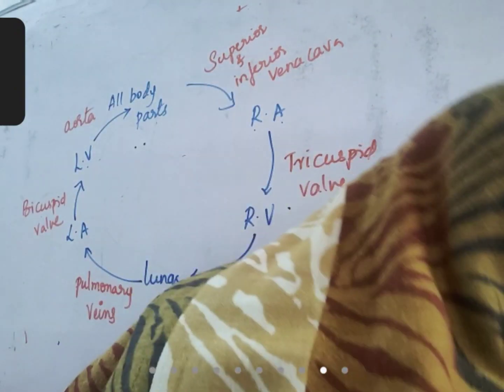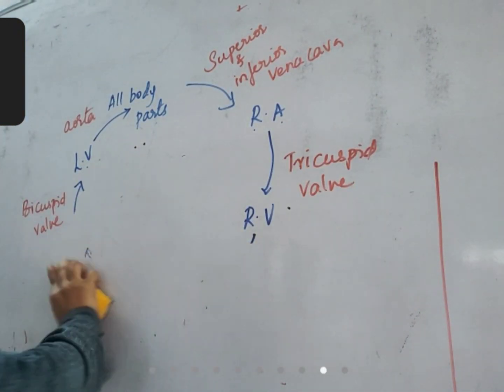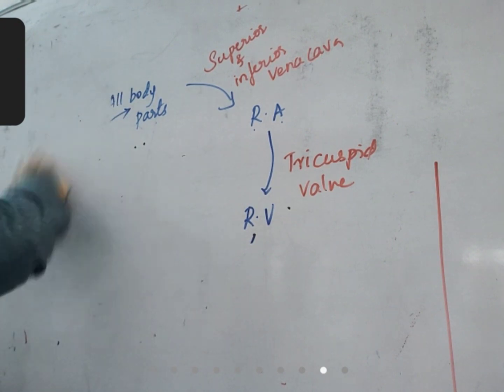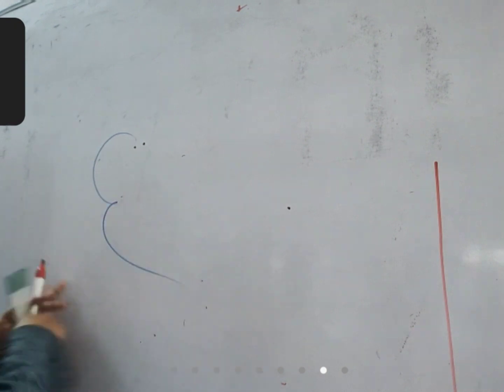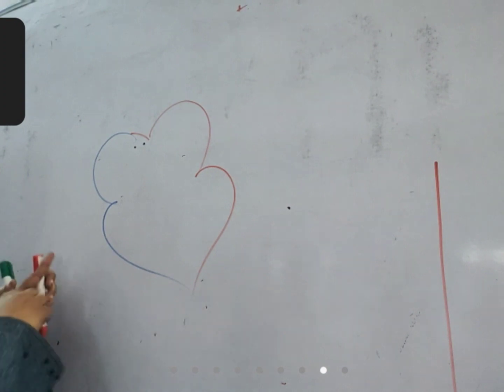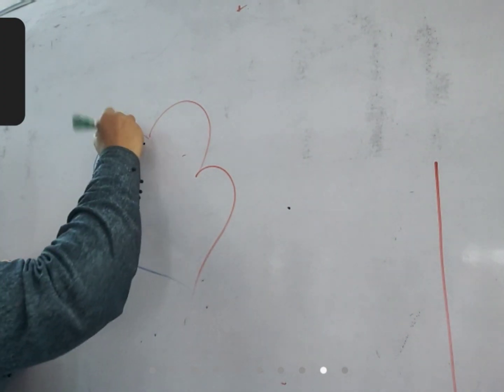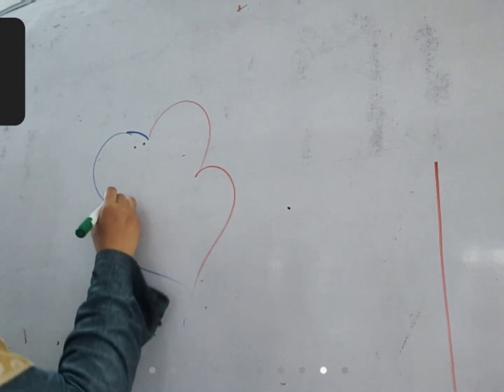Once again, let us check this by drawing the diagram. These are the four chambers of the heart. Right auricle, right ventricle, left auricle, left ventricle.